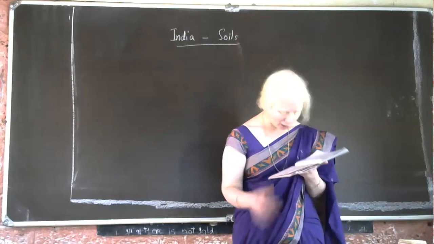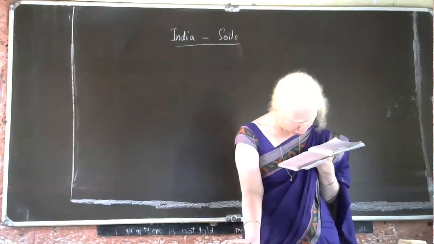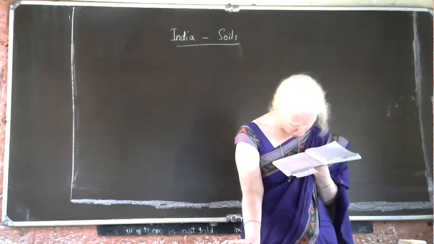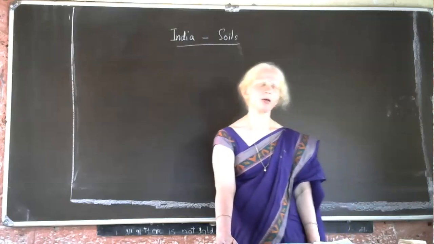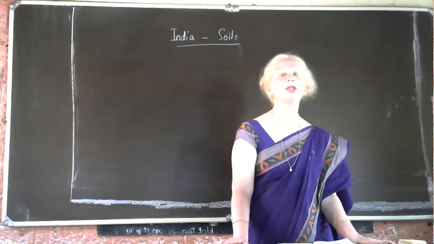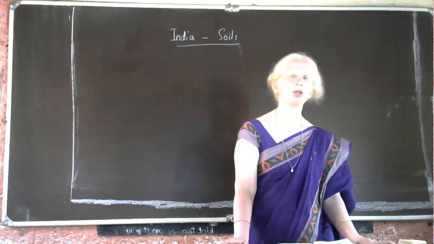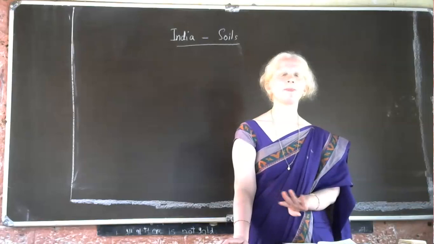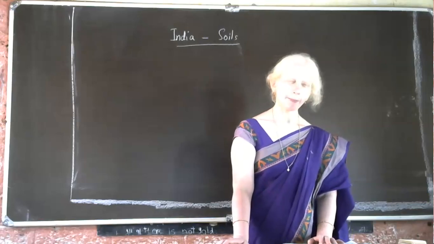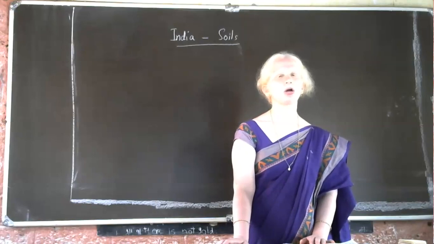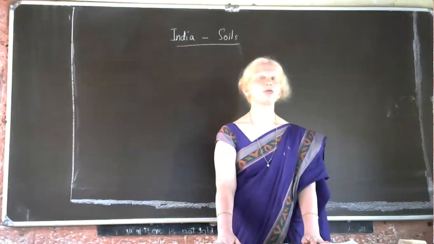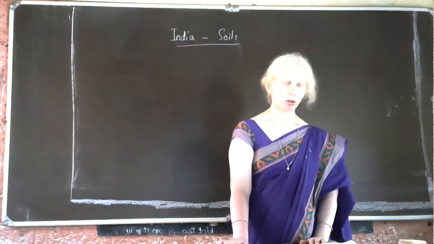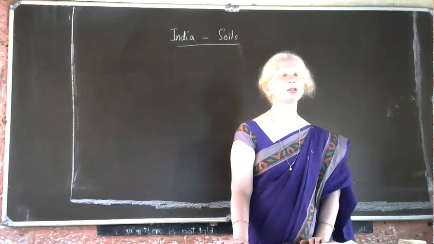So next, the area: Jammu Kashmir, Himachal Pradesh region, Western Ghats. 2.85 lakh square kilometers area is covered by this mountain soil. And this mountain soil is good for plantation crops. Plantation crops, we have just discussed, no? Rubber, coffee, tea, all these are plantation crops. Okay? So, we have discussed 6 types of soils so far. What soil erosion and soil conservation mean, we will study in our next class.